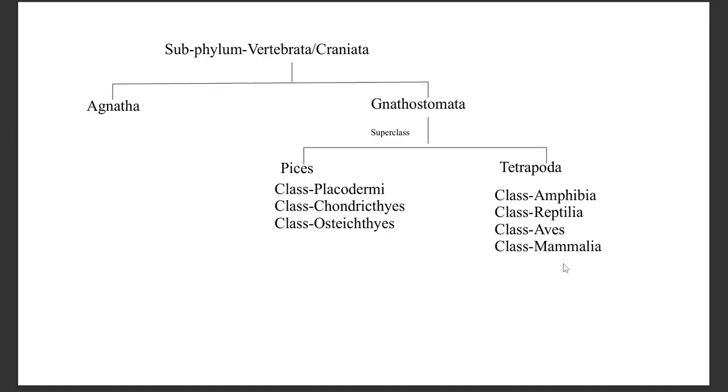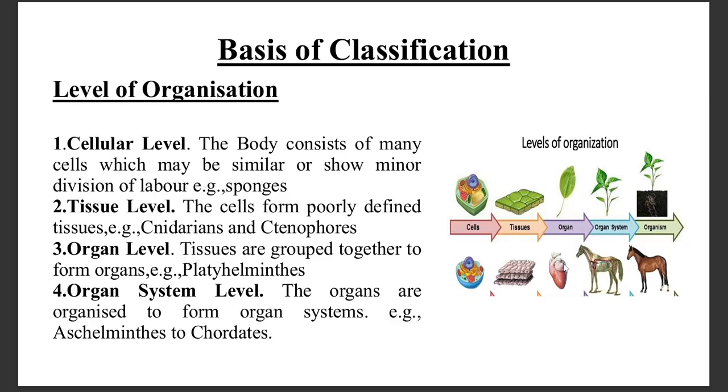First, let's know what are the basis of classification. The first basis of classification is level of organization, that is cellular level, tissue level, organ level, and organ system level.